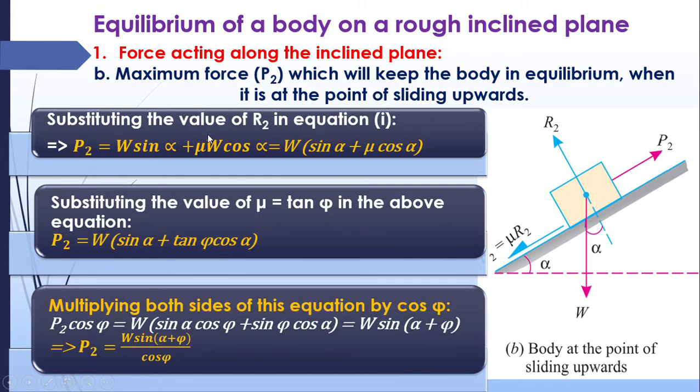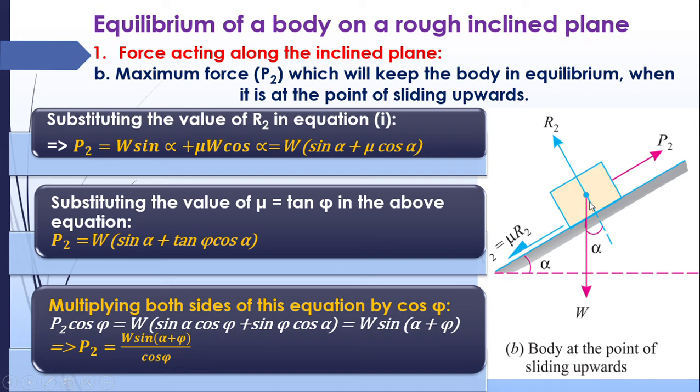R2 is substituted here, and then the value of mu is substituted here. Mu is equal to tan phi is substituted, and multiplying both sides with cos alpha, you will get the equation like this. So sin x cos y plus sin y cos x is equal to sin (x plus y). So you'll get P2 is equal to this. So this is the maximum force that can be applied.